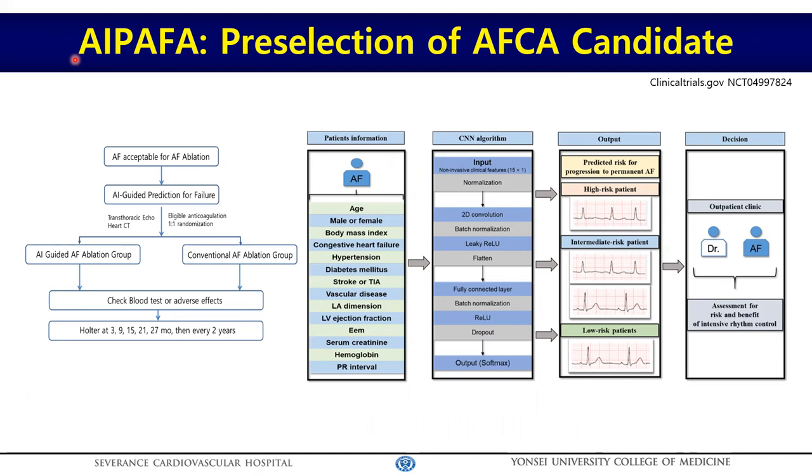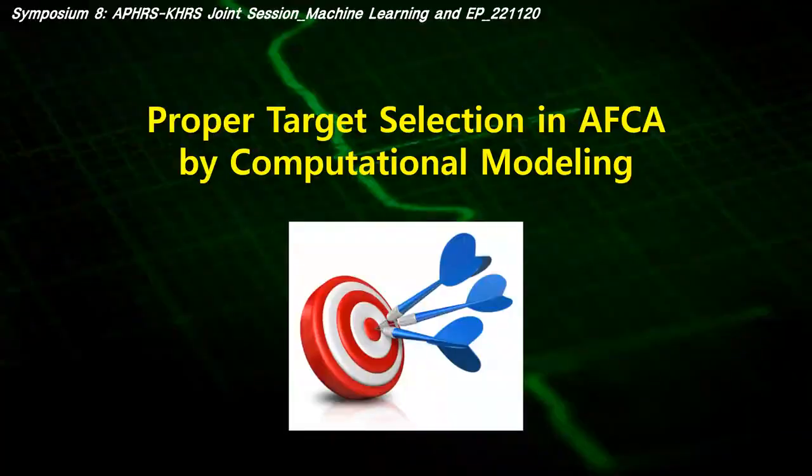We welcome all of you to join this RCT, APHRS. If you provide these several clinical laboratory data, echo data, and ECG PR interval, AI can calculate the risk of rhythm control failure within a minute.